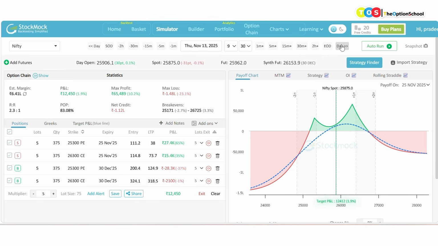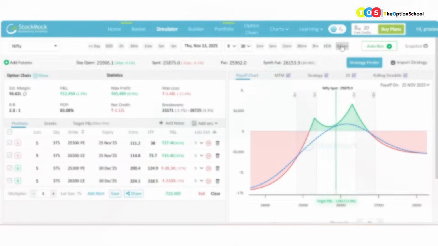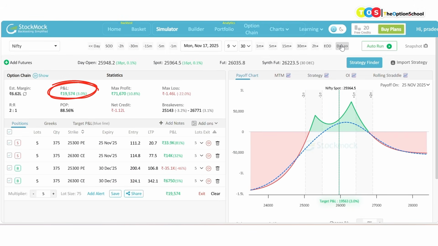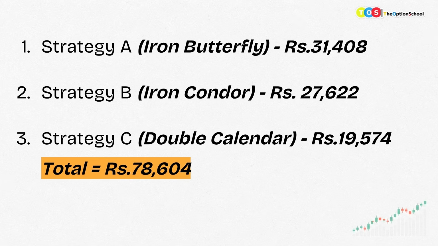Next day, 12,000 rupees profit, good for us. The market is exactly within the center of the trade, so this is the ideal scenario to stay in the trade. Next day, okay, 10,000. Next day, 19,000 rupees. So roughly, I am touching my 2 to 3% kind of a range, and if I add this 19-20,000 to the earlier two buckets of 60,000 rupees, I'm touching around 80,000 rupees.